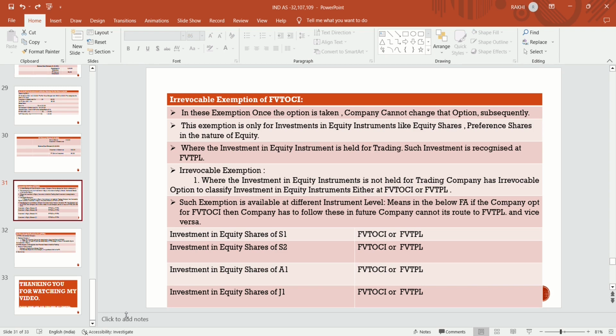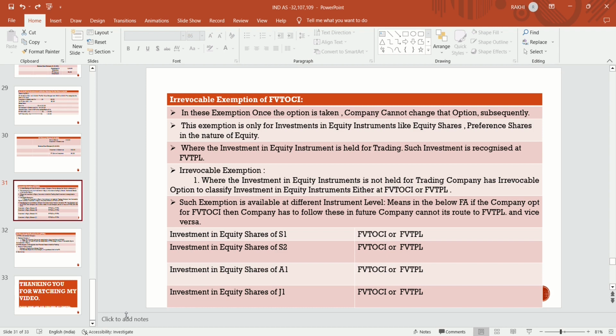Such exemption is available at individual instrument levels. In the financial asset below, if the company opts for fair value through OCI, then the company has to follow that in the future also, and the company cannot route it to fair value through profit and loss account, and vice versa. If the company has invested in equity shares of subsidiary S1 and applied fair value through OCI, then in a future year he will not route it through fair value through profit and loss account.